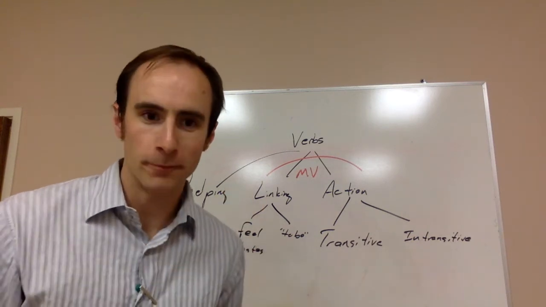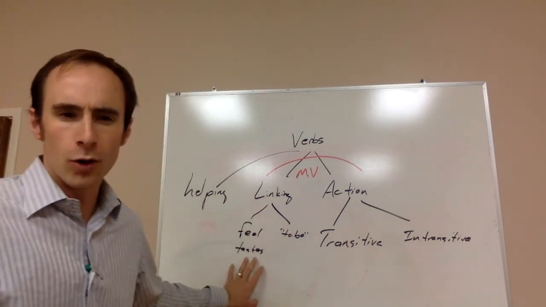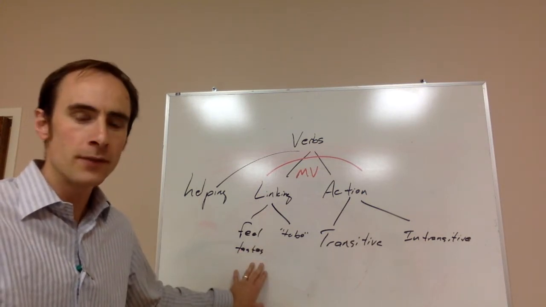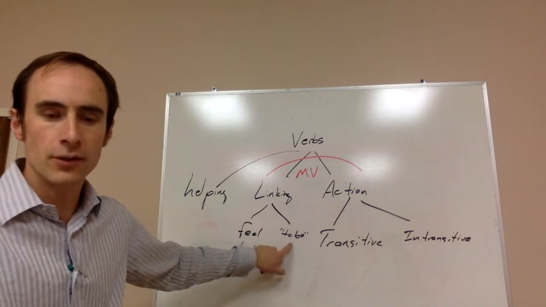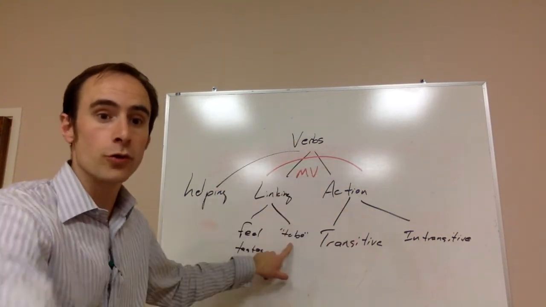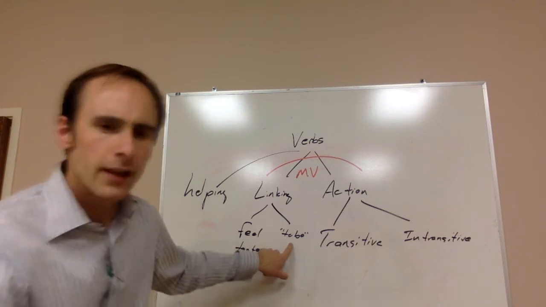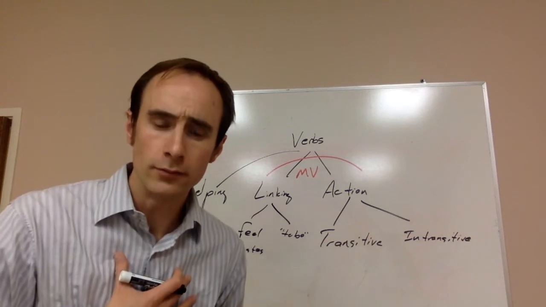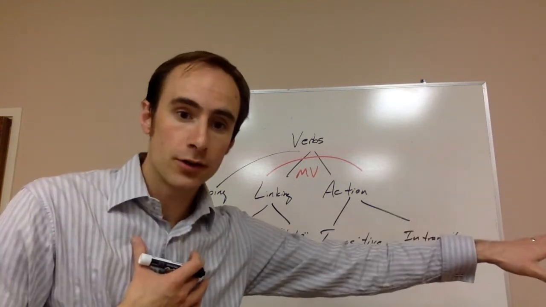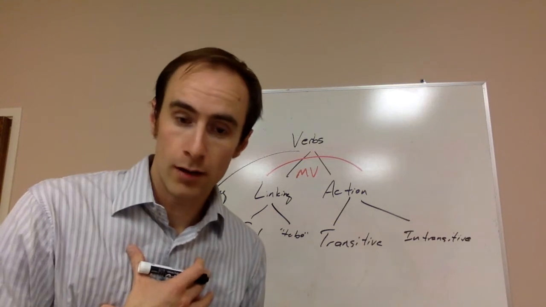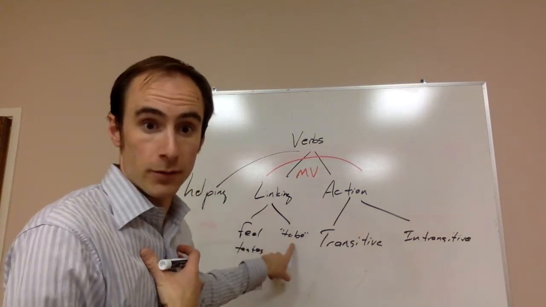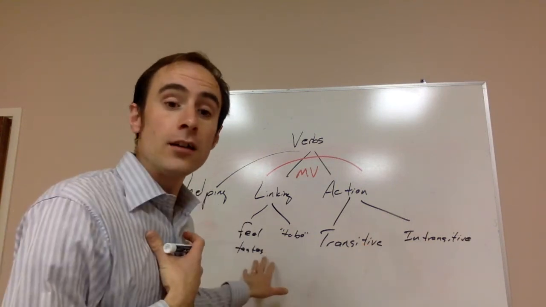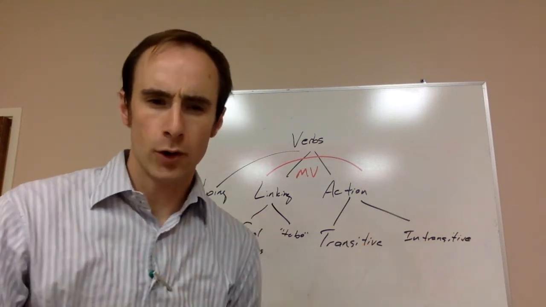There's an easy test for it. Anytime you have a word like feel or taste or something like that and you think it's a linking verb, take it out and replace it with to be. If it works, then it was truly a linking verb. Okay? Think about if I say, I feel warm and cozy. I can take feel out and make it I am. Am, which is of course a form of to be. I am warm and cozy. Well, that works perfectly fine. Feel in that case was a linking verb.